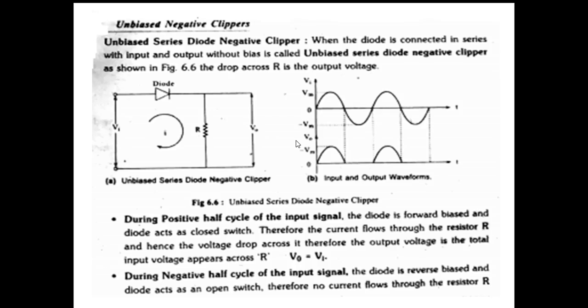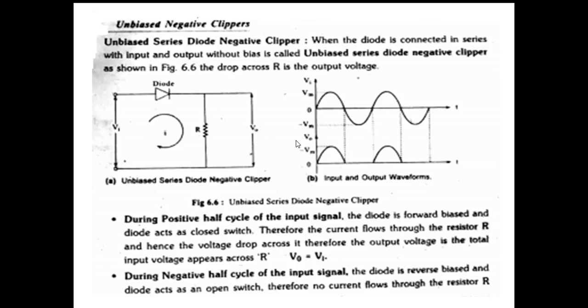During positive half cycle of the input signal, the diode undergoes forward bias. Therefore, the diode is short circuit. The diode is forward biased and acts like a closed switch.